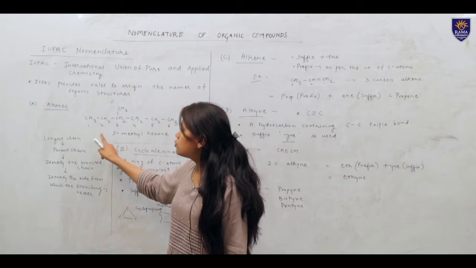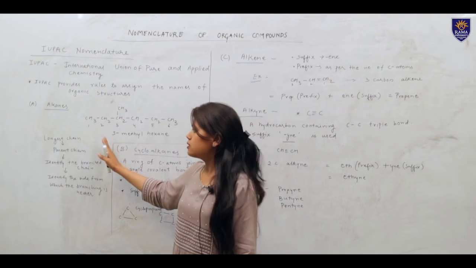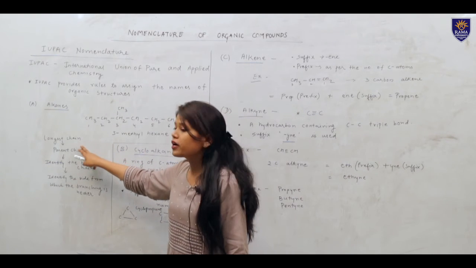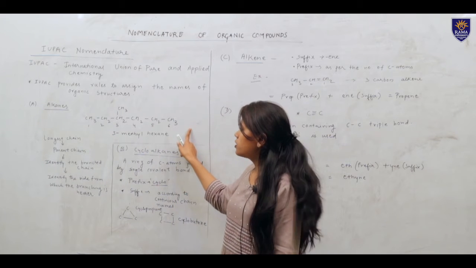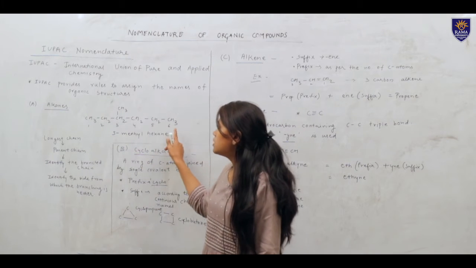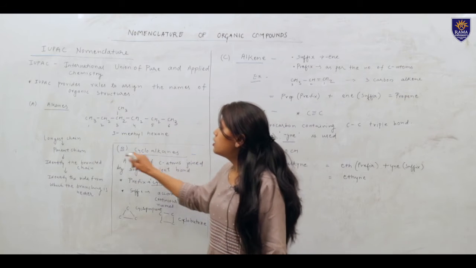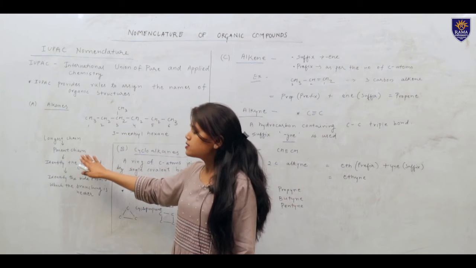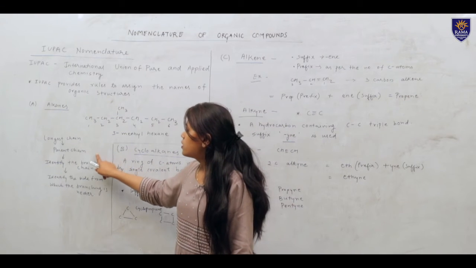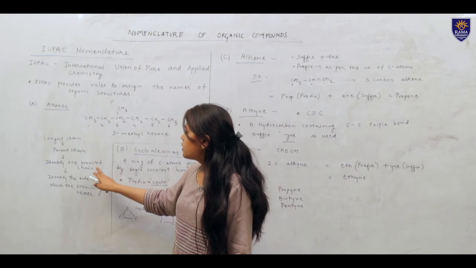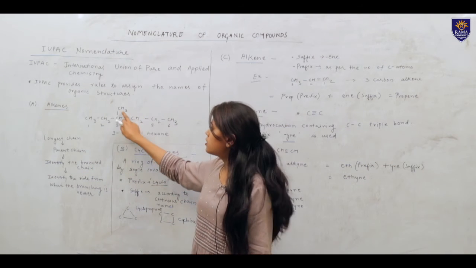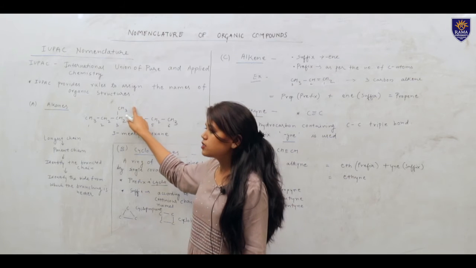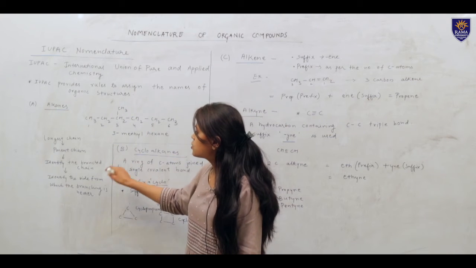For naming the alkanes, we first have to select the longest chain. As we can see, this is the longest chain of carbon here. So 6 carbons are present here. The longest chain will be assigned as the parent chain. Then identify the branched chain. This is the branched chain here, where a methyl group is attached.